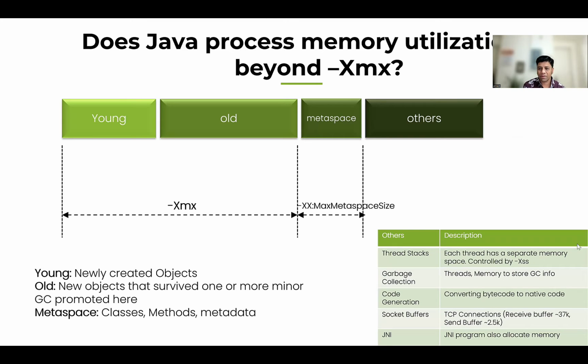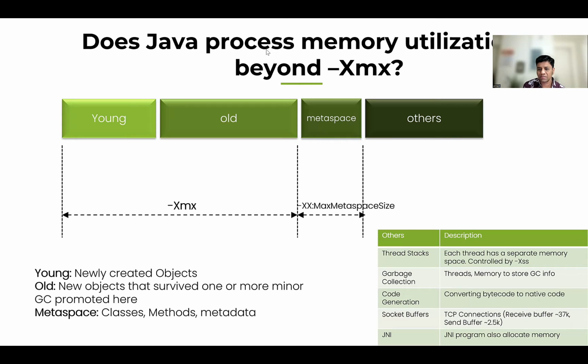We had a defined scope between the parameters for the young generation and old generation objects, a tight scope defined for memory, but they were complaining that our application was consuming more than that. And then I explained that it was something regarding the Metaspace and the other parts of the JVM.